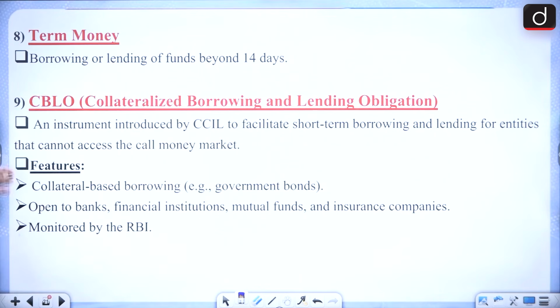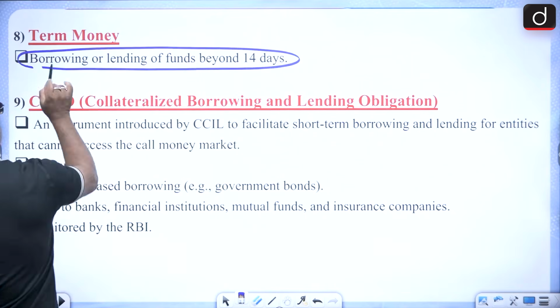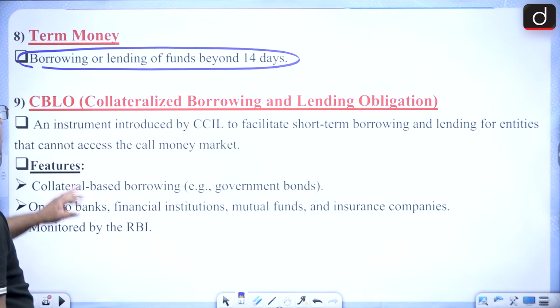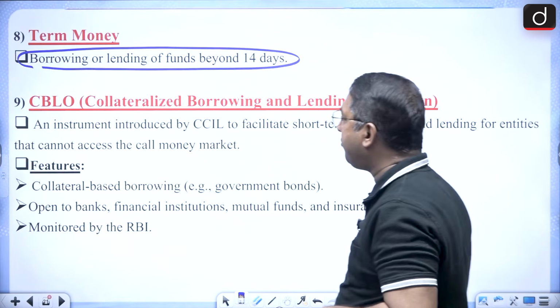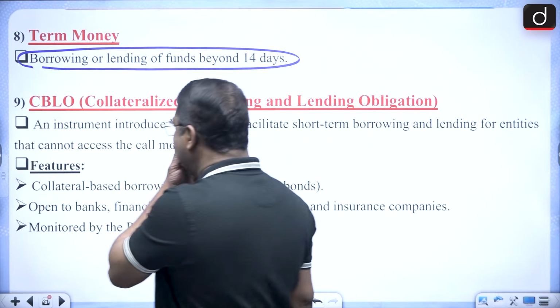Then there is term money, and this is beyond 14 days. Remember it, they can ask you this. 2 to 14 days it's notice money, and beyond 14 days it is term money.